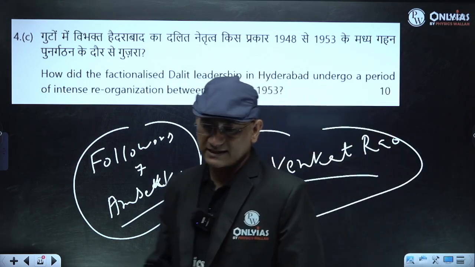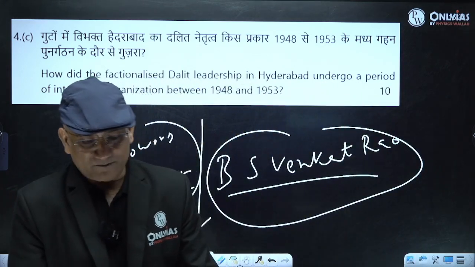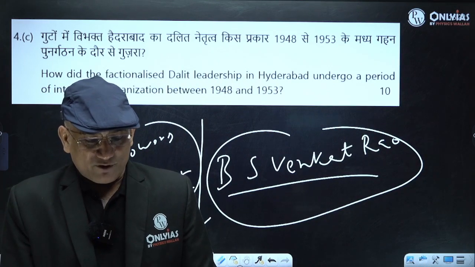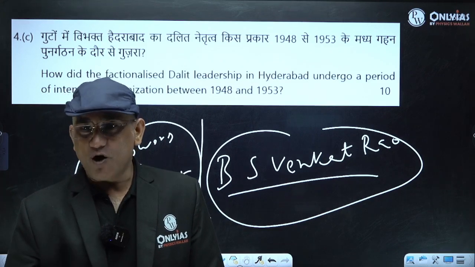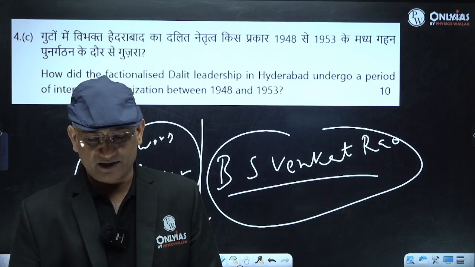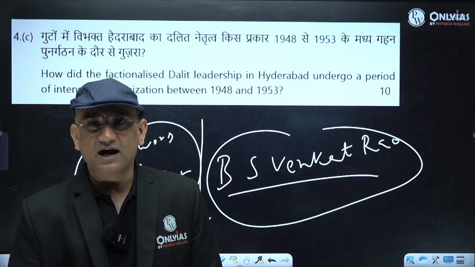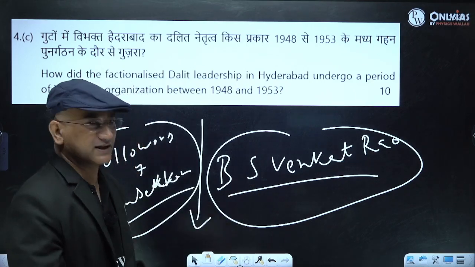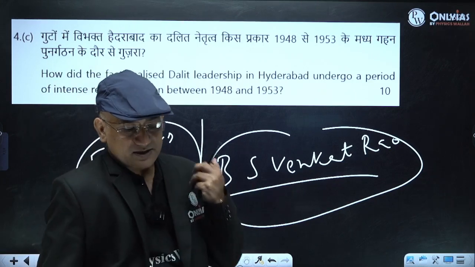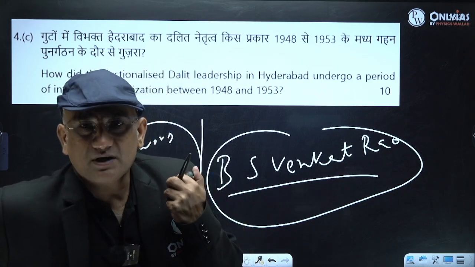Actually they say that the followers of Ambedkar formed the Scheduled Caste Federation, and they wanted to cooperate with the Congress. They were not with Azad Hyderabad. But the second faction was suggesting Azad Hyderabad.